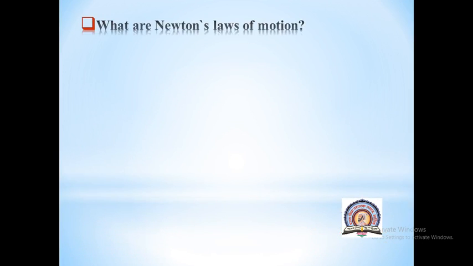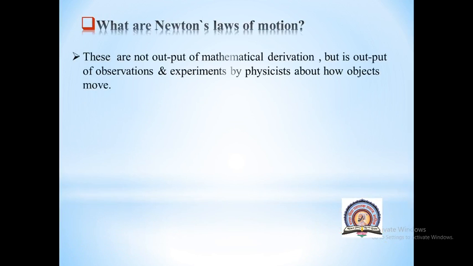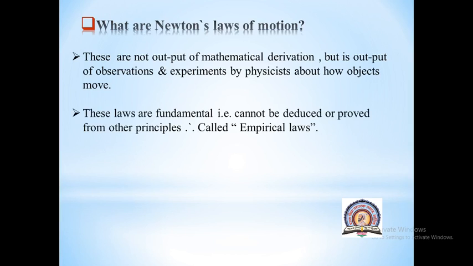So let's see what Newton's laws of motion are. Newton's laws are not the output of any mathematical derivation. Newton's laws are not derived by using mathematics. These are just the output and observation of experiments done by physicists over objects which are in motion. That means Newton's laws of motion cannot be proved. There is no proof or derivation from which Newton's laws are derived, but these are just observations done by scientists, physicists on the objects which are in motion.